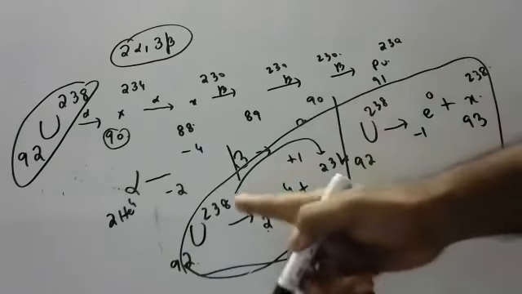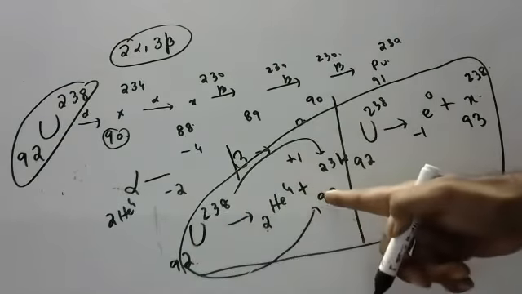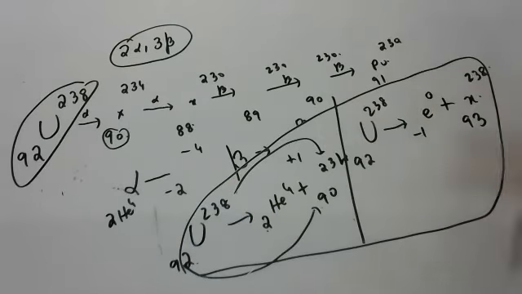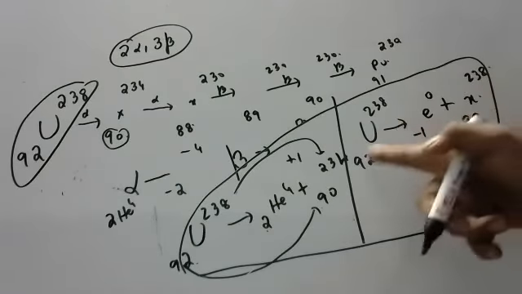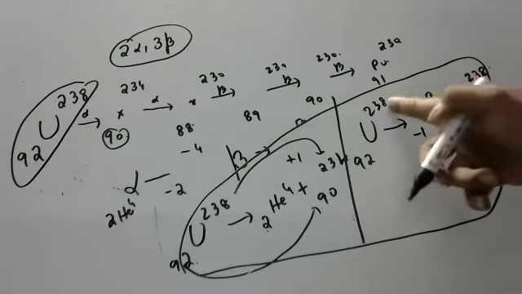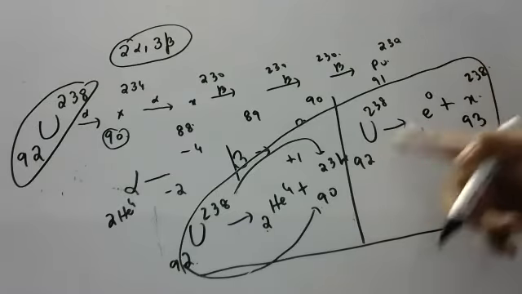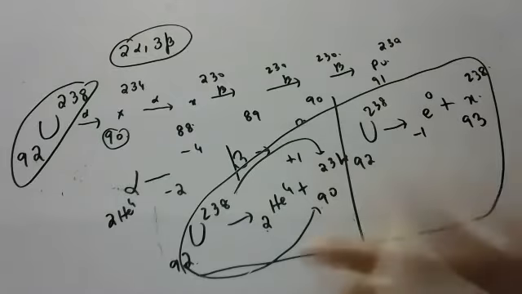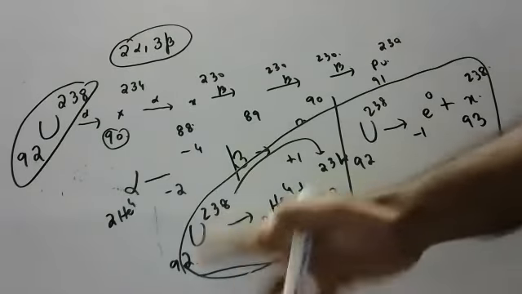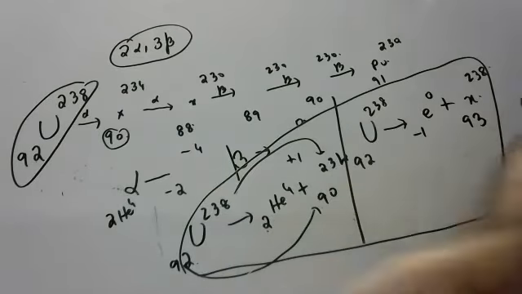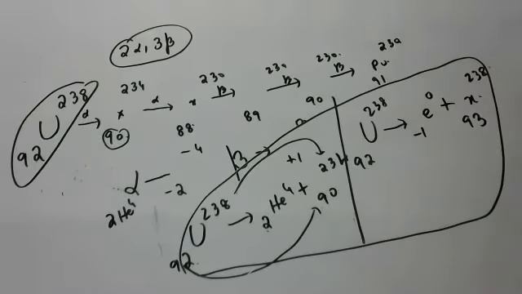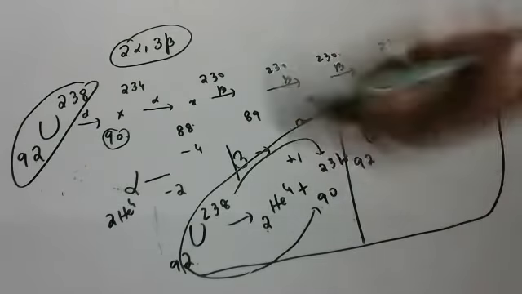Then gamma particles: if an element emits a gamma ray, nothing will happen to atomic number and mass number because gamma rays don't have mass and charge. Okay, children. This is how it is happening.